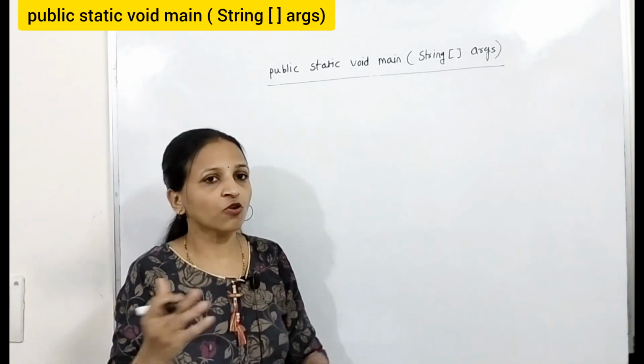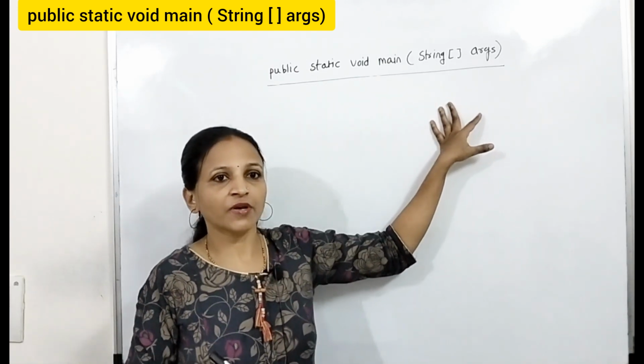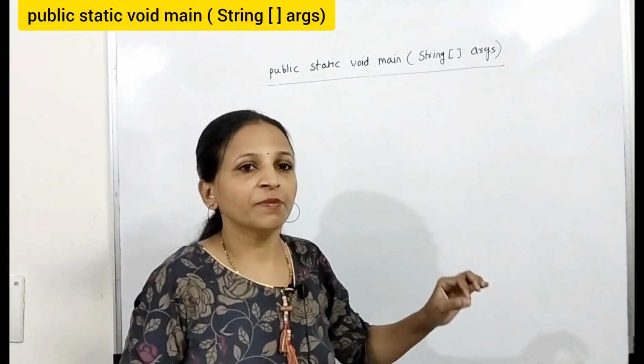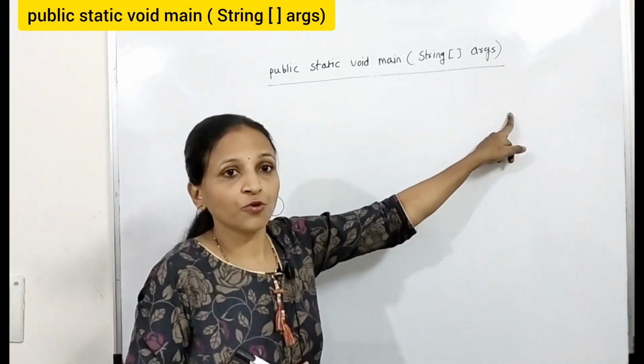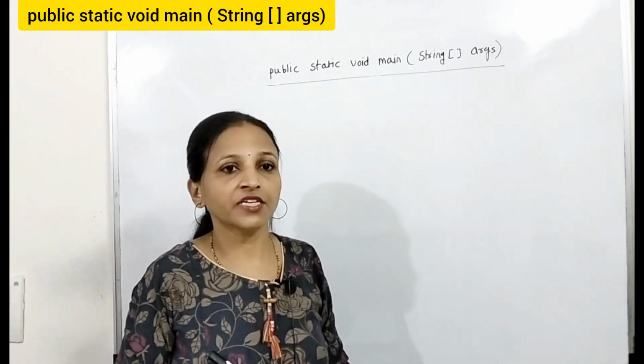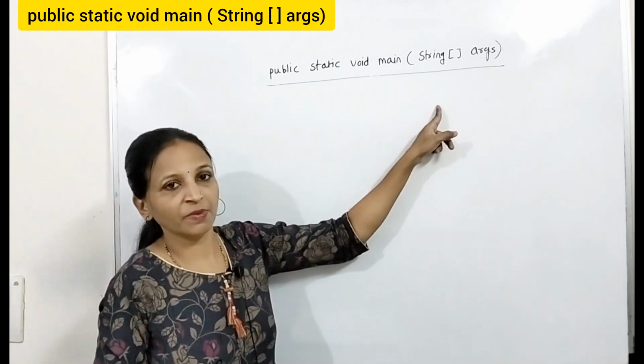From this method you can call any other method, but this method should be there in your Java program for the JVM, because in the JVM this main method having this same prototype is configured internally. That's why the JVM will compulsorily search for this main method.